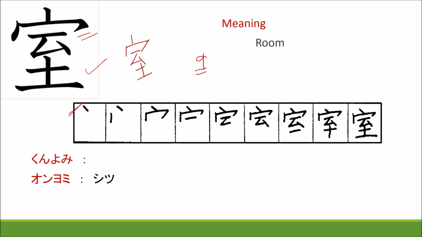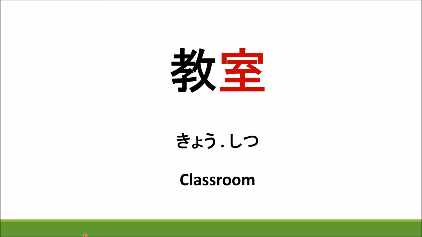Next, learn vocabulary of this kanji. Say kyoshitsu. We learned this kanji in the N5 lesson. So kyoshitsu means classroom. Once again say kyoshitsu. This is a long pronunciation.